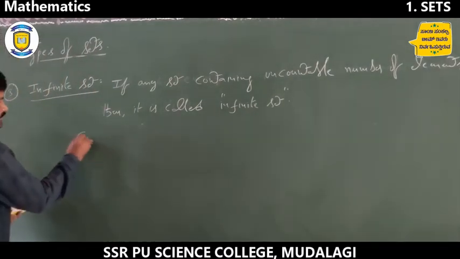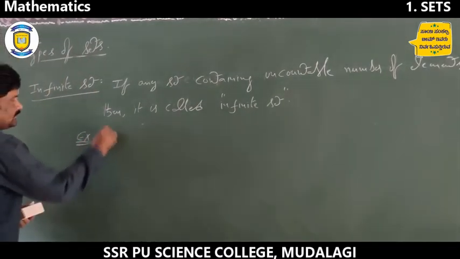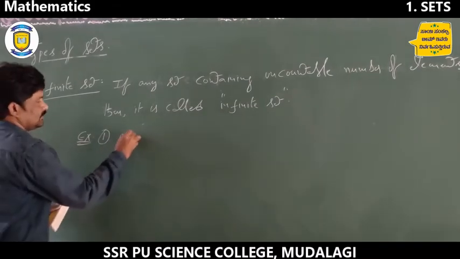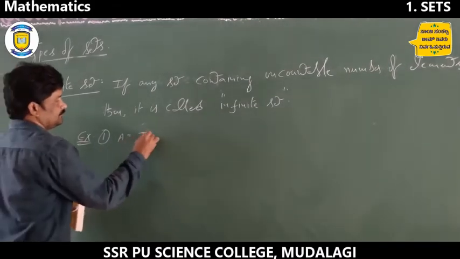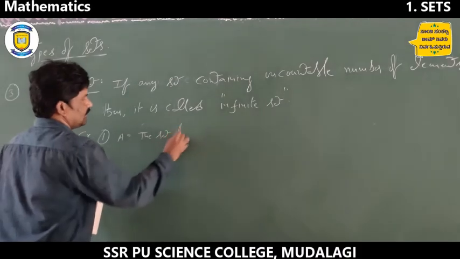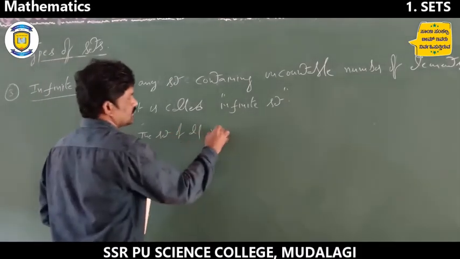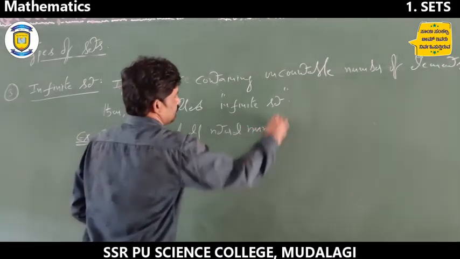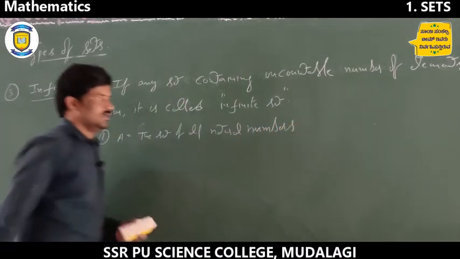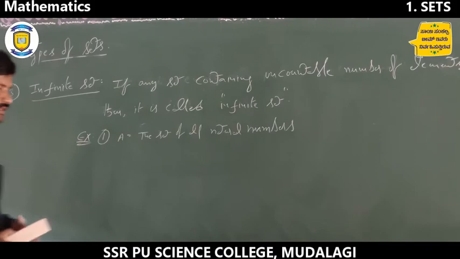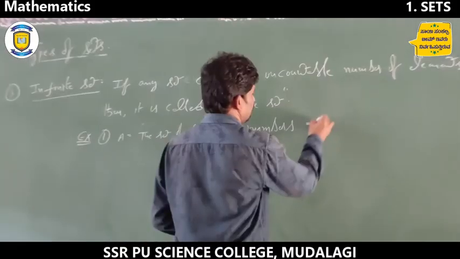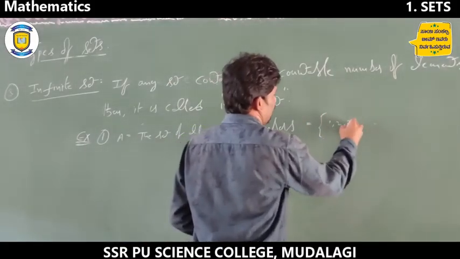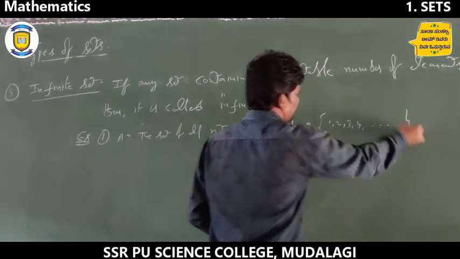An example is A equal to the set of all natural numbers. The set of all natural numbers means 1, 2, 3, 4, and so on up to infinity.